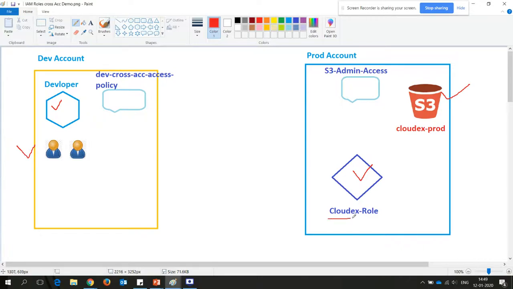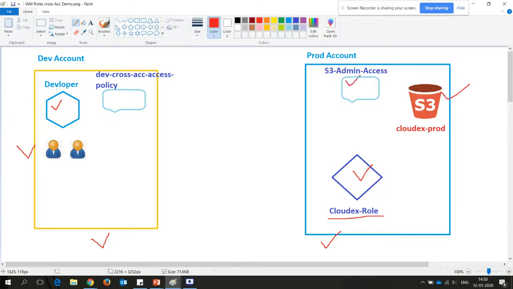I have created a role and named it CloudX role. This role works as a trusted entity between the development account and the production account. So you have to create the trust, indirectly. Once you establish the trust, on behalf of this role, users from this account can switch the role and log in to the production account. For this, you have to do some mandatory work. So what mandatory work do you have to do?